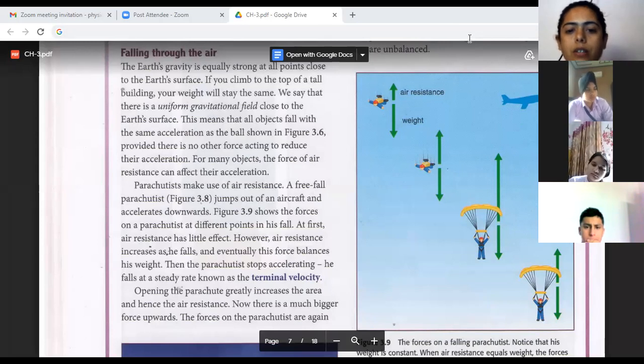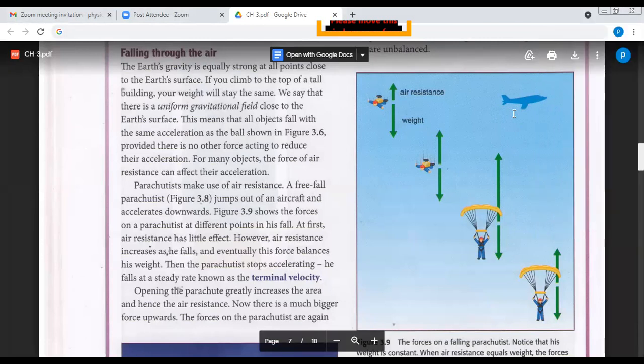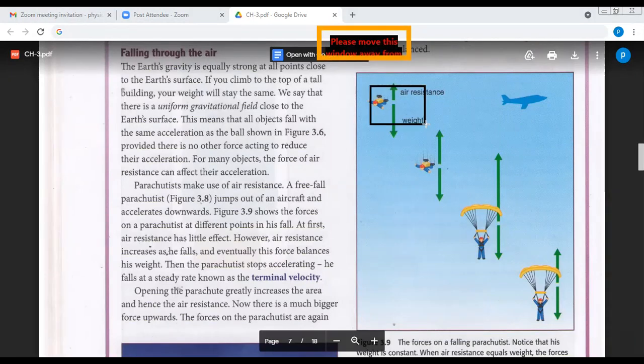Okay, children. Now the next topic is falling through the air. We started this in the previous class, and I have shown you figure 3.9 as well. When the parachutist is going to fall towards the ground, you will see here the air resistance is less and the weight is more, so he keeps coming down.